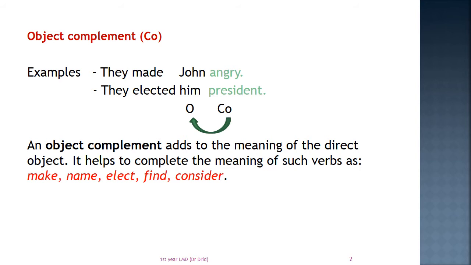It helps to complete the meaning of such verbs as make, name, elect, find, consider, also call. For example, they named their baby Helen. I found him very smart. They consider her a good mother.